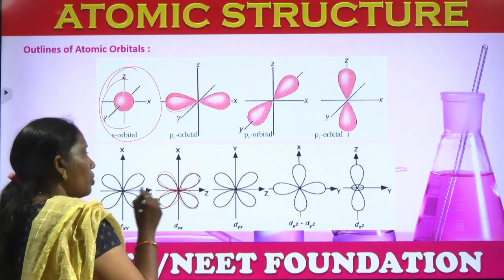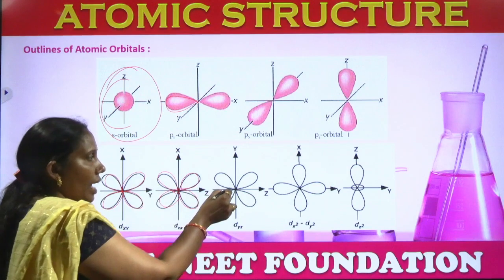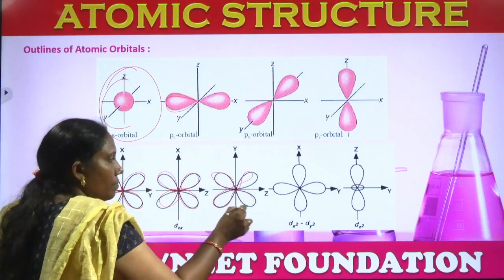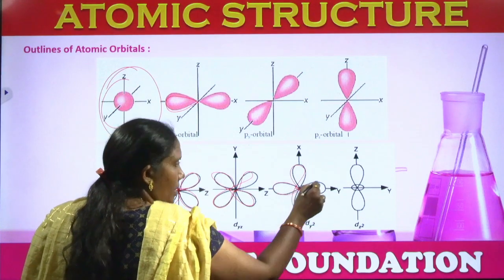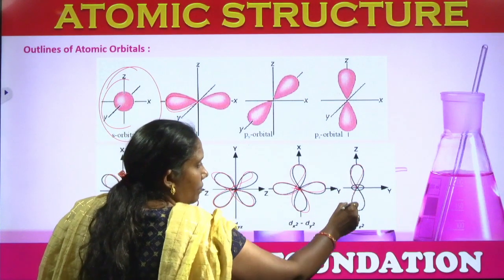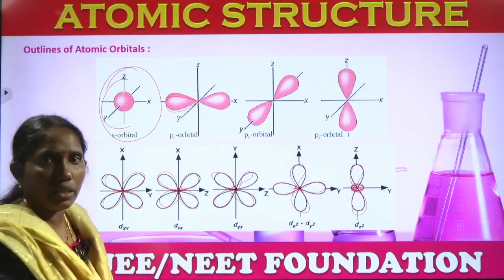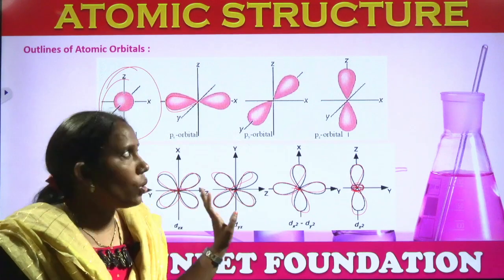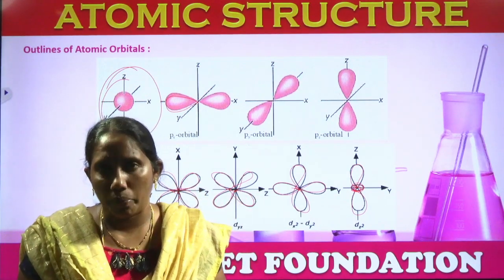This is a double dumbbell, so each dumbbell will be in between the axes. Whereas dx square minus y square lies along the axes. This one will be on z. Electrons we can find in dz square at the maximum there. So this M gives information about the orientation of the orbitals.